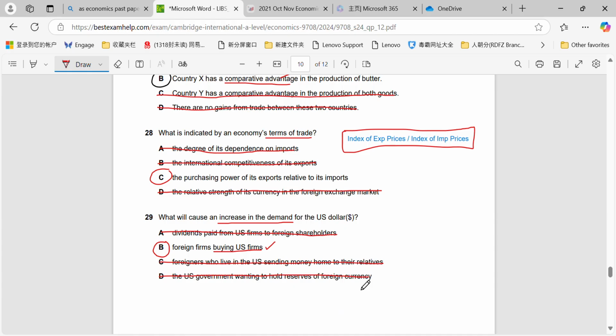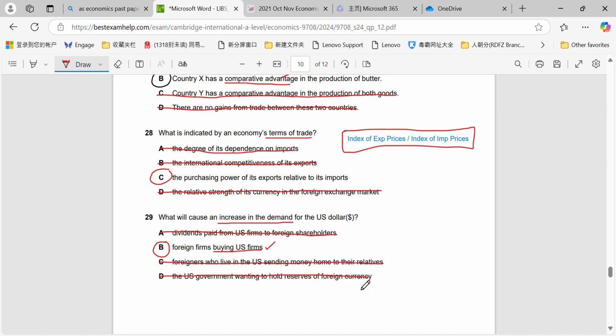Question 29. What would increase the demand for US dollars? So for D, it actually decreased the demand for US dollars. The government would be looking to hold or exchange foreign currencies instead. For C, foreigners who live in the US sending money home to their relatives. That would actually increase the demand for their own currency, not US dollars.